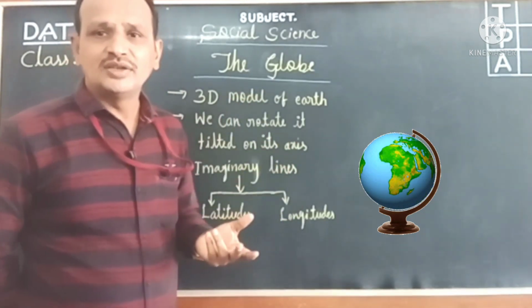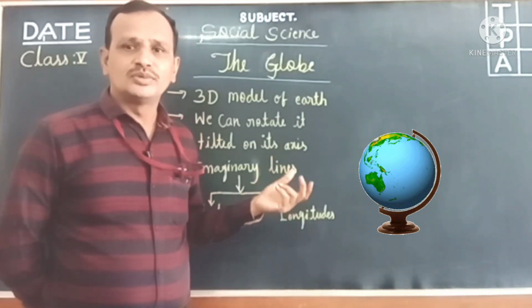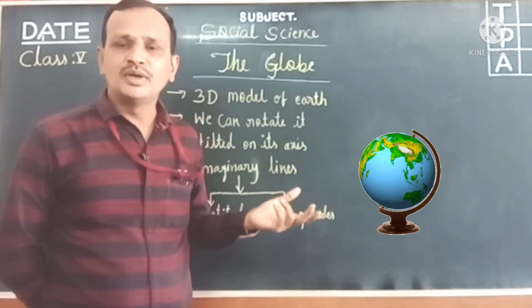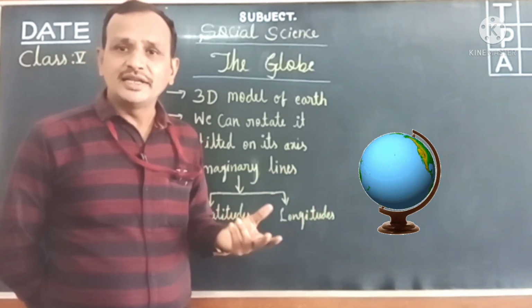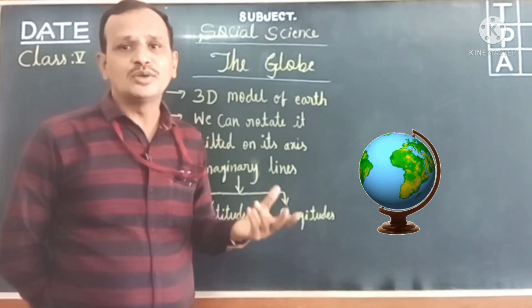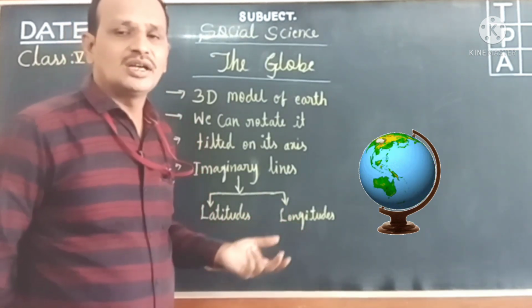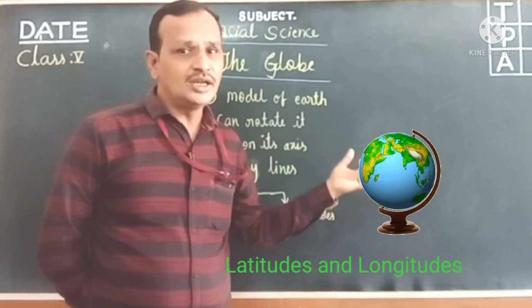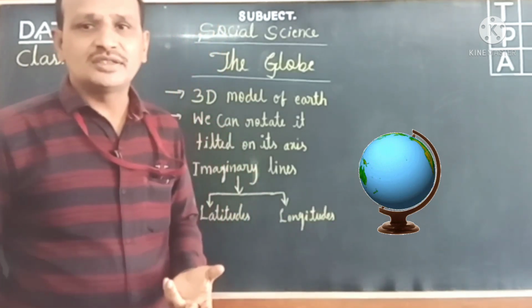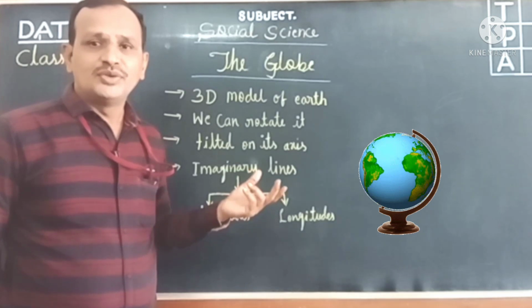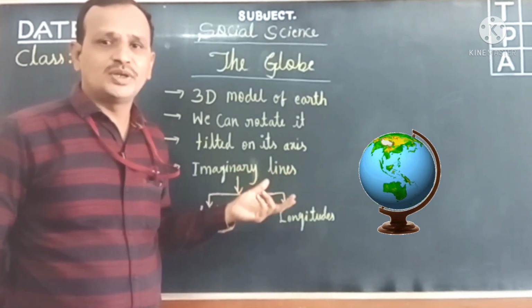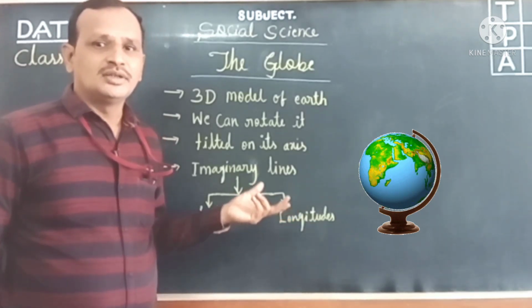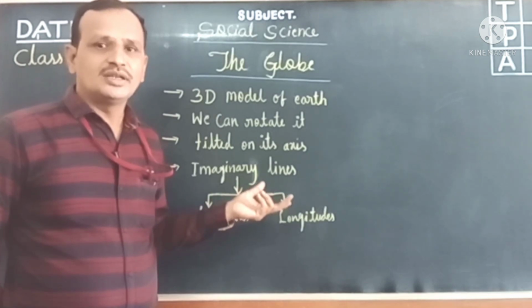In this chapter you will learn about the globe and understand some features of the globe, and the main topics are latitudes and longitudes on the globe. So let us understand some features of the globe. That is the first topic in this chapter. Now let us begin the chapter, the globe.